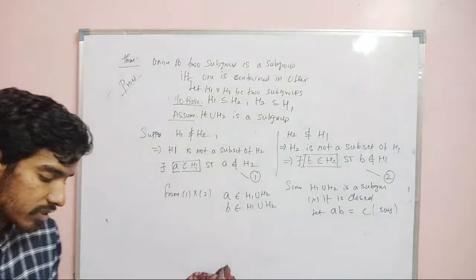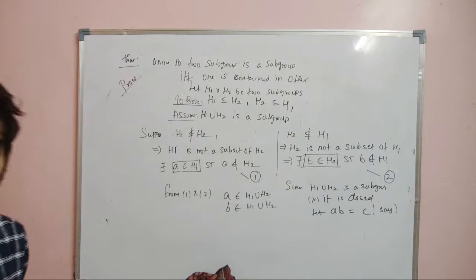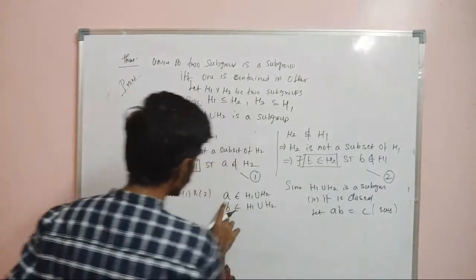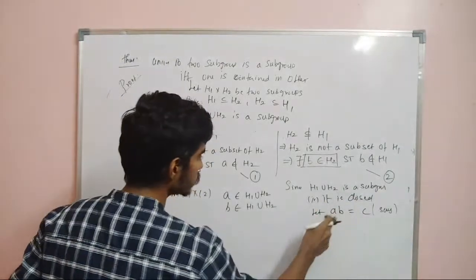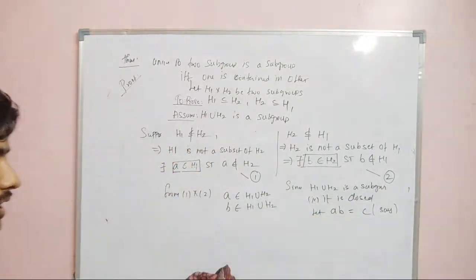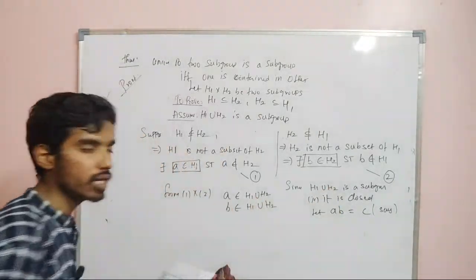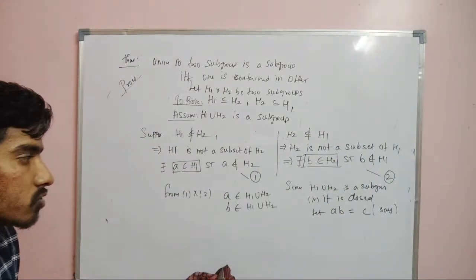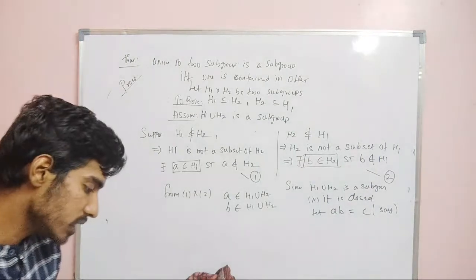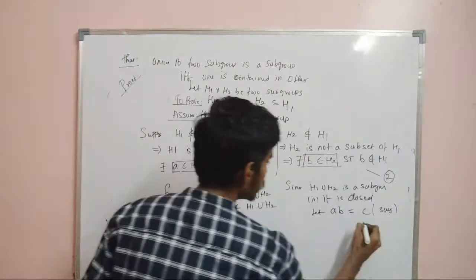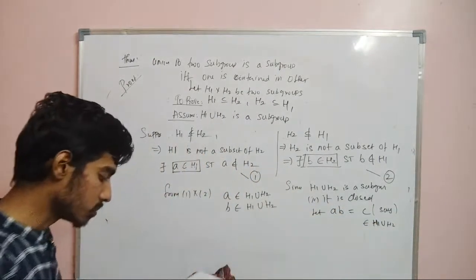Suppose this C is not in H1 union H2, then we can surely say that this set is not closed, right? So we should say that the product will be in H1 union H2. Since we already assumed that it is a subgroup, the product AB will also be in H1 union H2. So I am assuming that product to be equal to C. This also belongs to H1 union H2, because H1 union H2 is a subgroup, right?